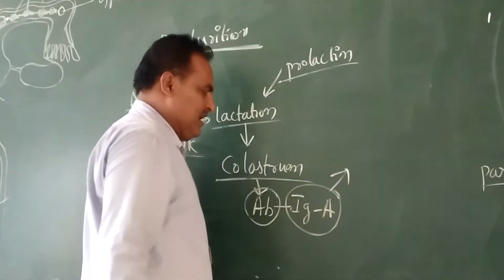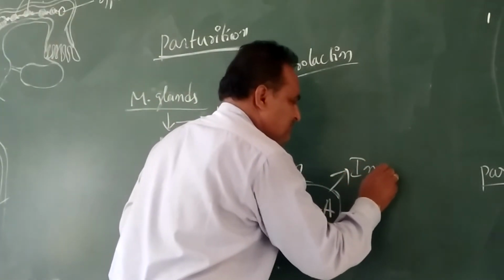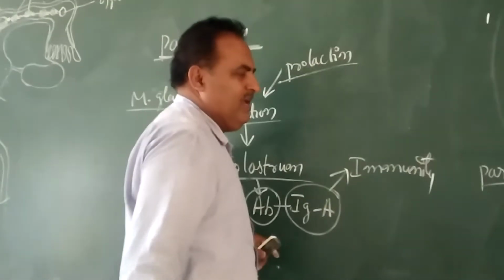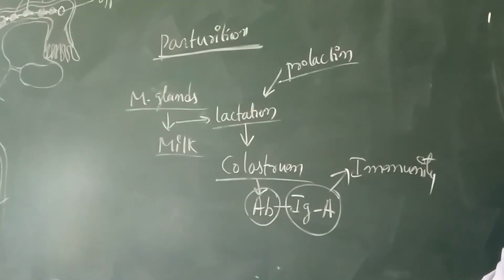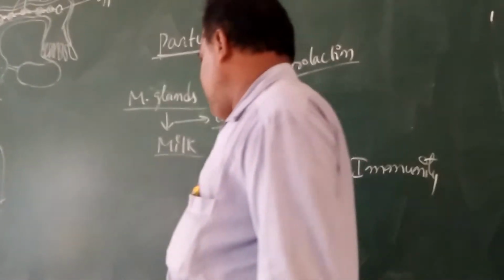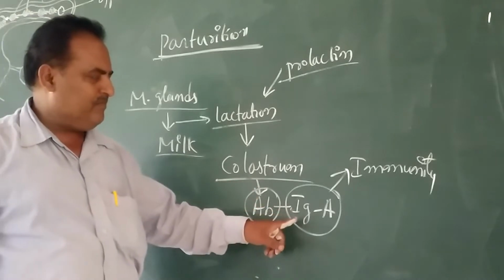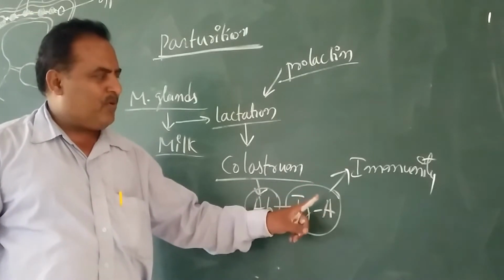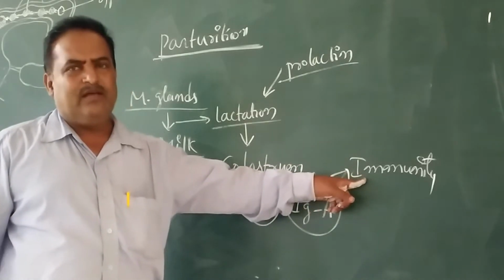These IgA antibodies provide immunity, meaning body defense, to the baby. The antibodies located in colostrum, called immunoglobulin A, provide immunity to the baby.